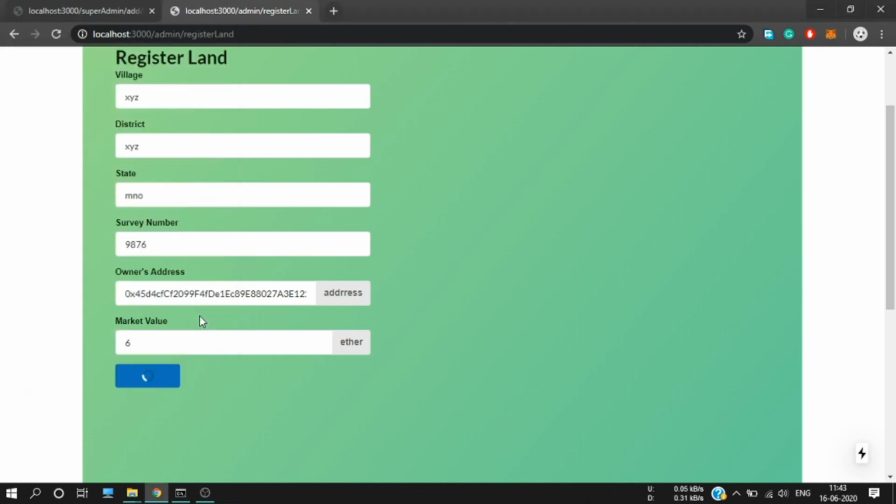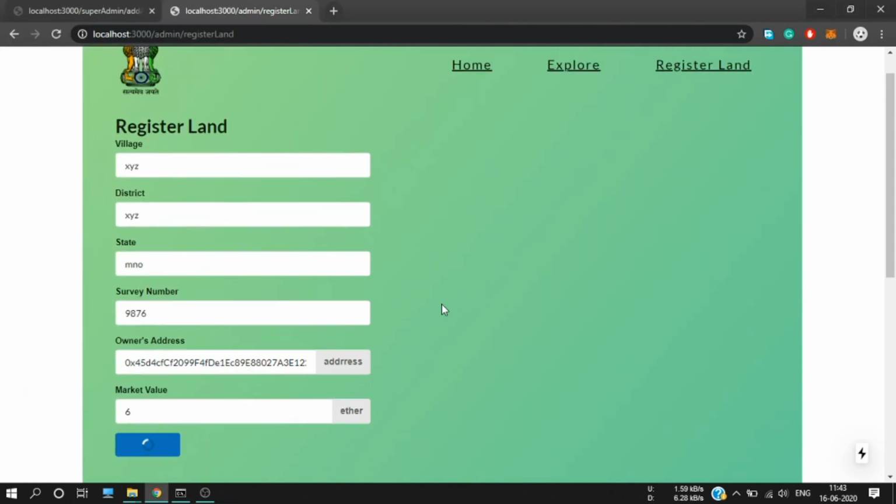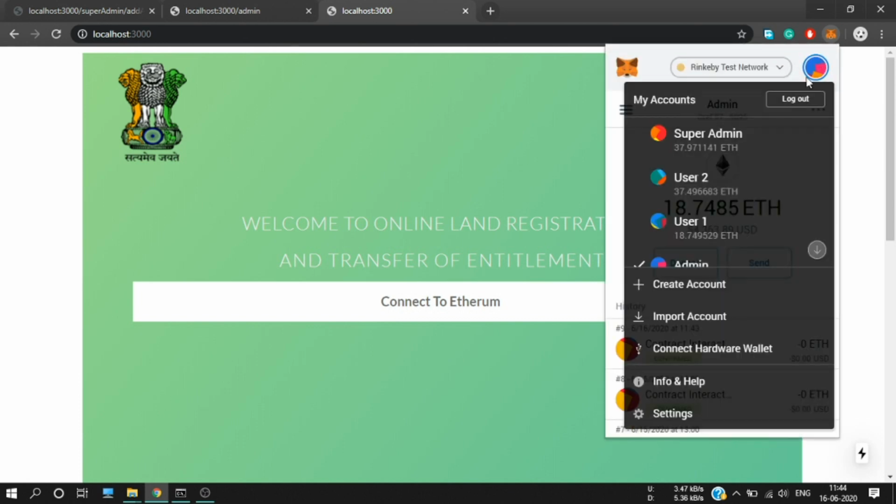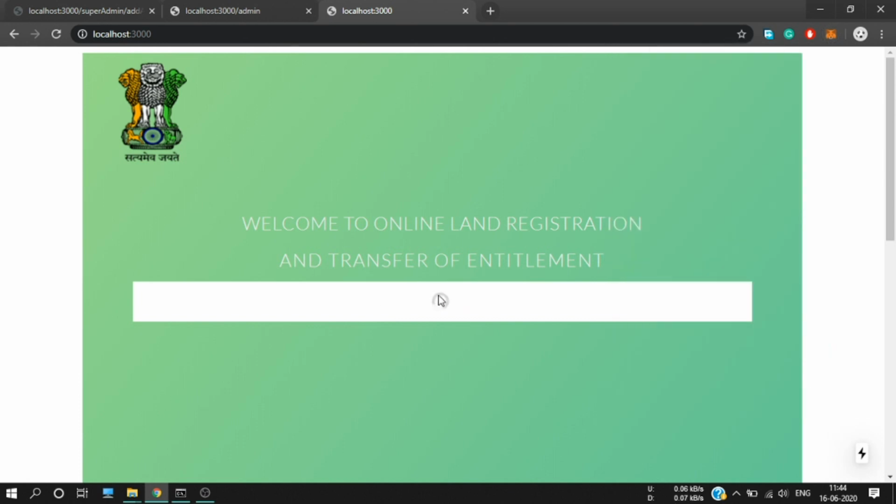Confirm, and let's wait for this transaction to be over. Now our land has been registered, and now let's open our land registration portal for user number 1, and now connect to Ethereum.